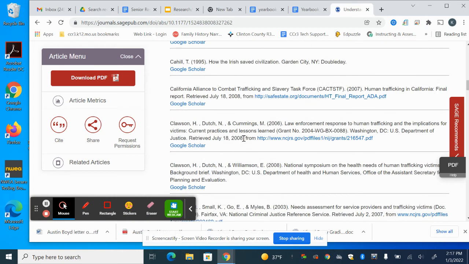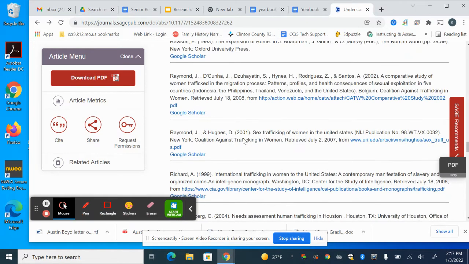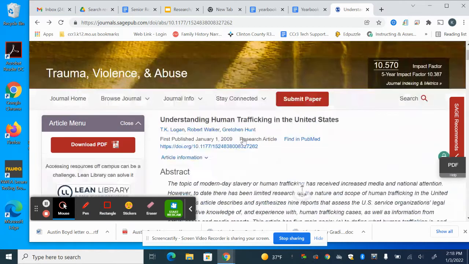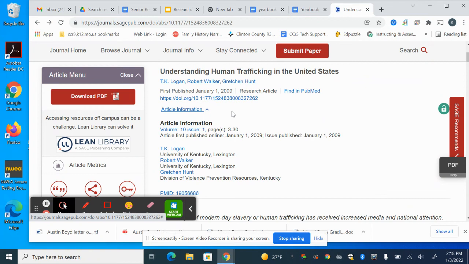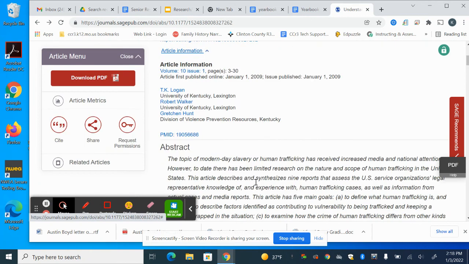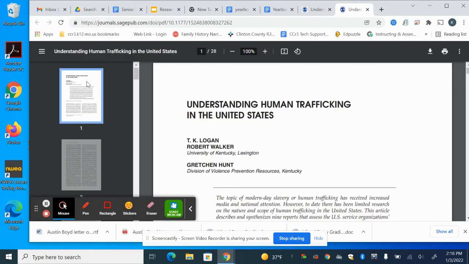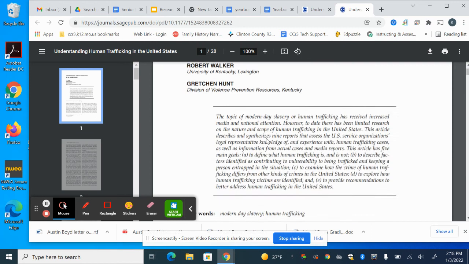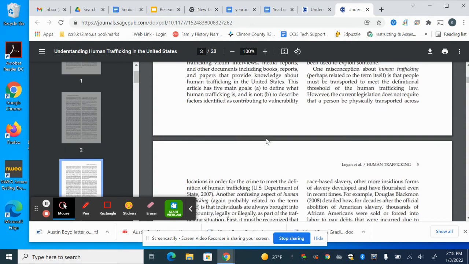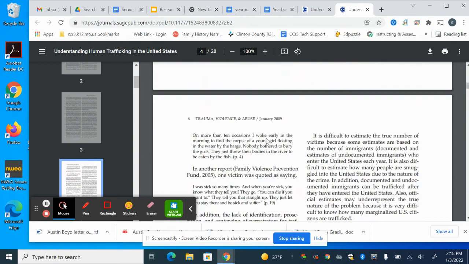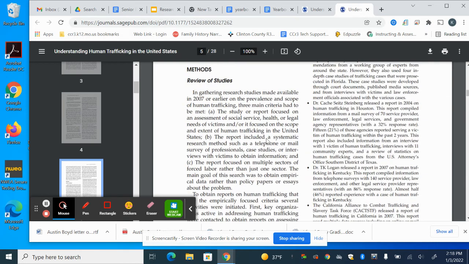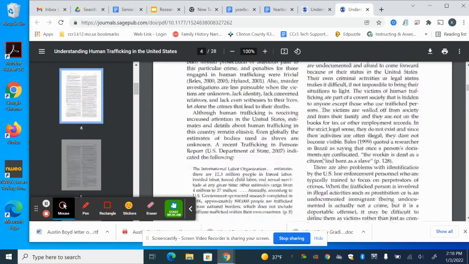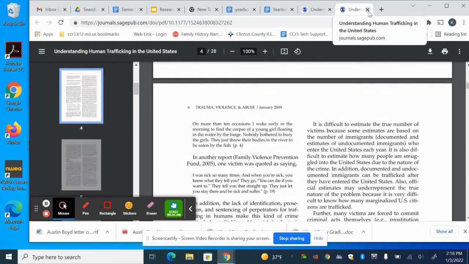I may only be able to access the summary or the abstract of the paper itself. It tells me here that there's additional information that I might be able to find. Let me see if I can download, and then I can download the actual article. So the articles on Google Scholar are scholarly in nature. They've been published elsewhere, and so you may need to take just a little extra time to try to locate it. It's not going to come up easily like a website.